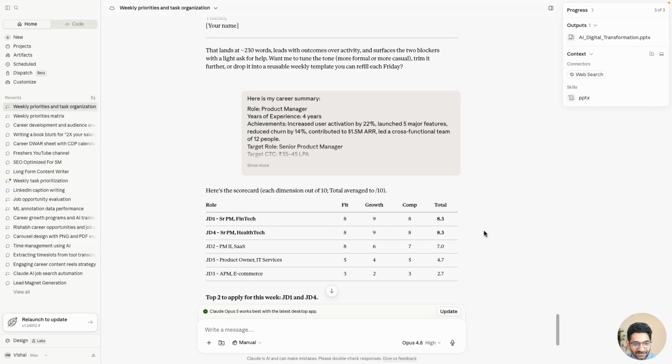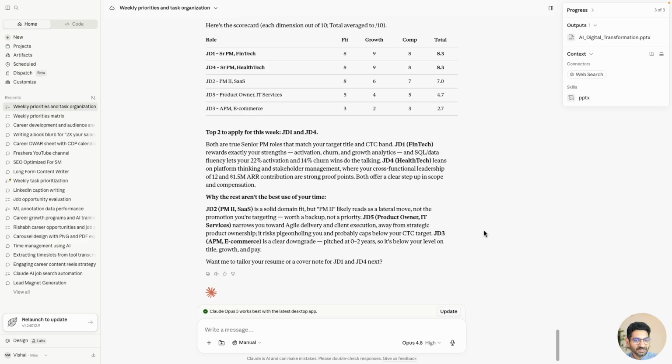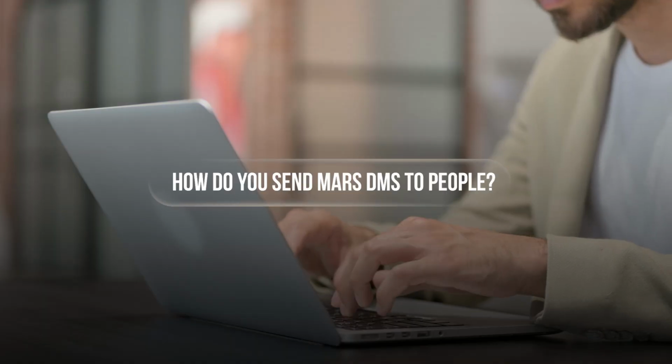Okay, so you're ready with the JD number 1. JD number 4 is what is being shortlisted and is going to be your top priority, and why, what score you have, fit, growth, compensation, every damn thing is ready. Now you're just going to be picking up the top 2 where you need to apply. By the way, you did not apply, you need to send the DMs. You have seen our previous video on how do you send mass DMs to people.